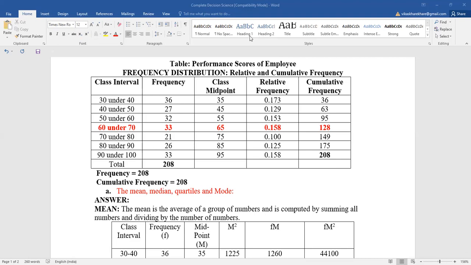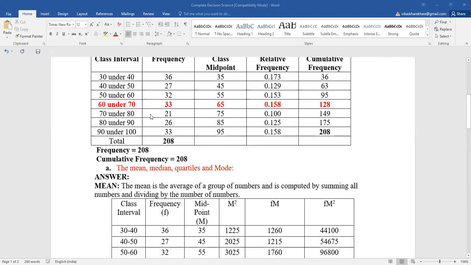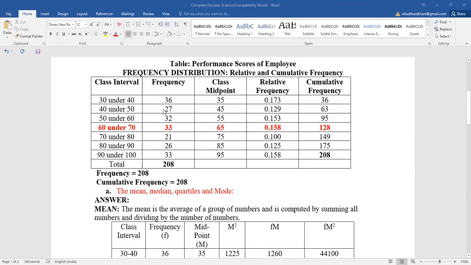So we identify that the 104th value is in the class 60 under 70, because the cumulative frequencies of the first ones are 36, 63 and 95. So 104 lies in the class interval 60 under 70, where the cumulative frequency is 128.